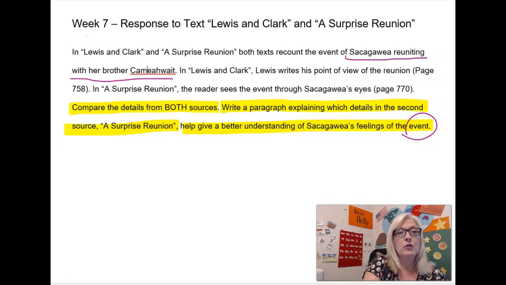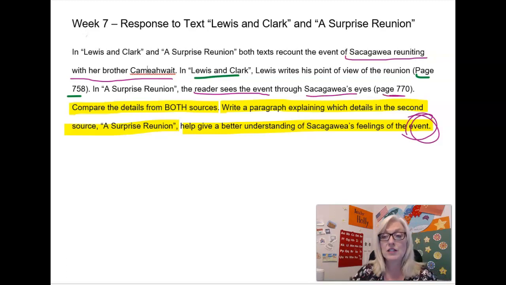In the passage Lewis and Clark, this event is described on page 758. Then again, in the Reader's Theater, A Surprise Reunion, the reader sees the same event through Sacagawea's eyes on page 770.